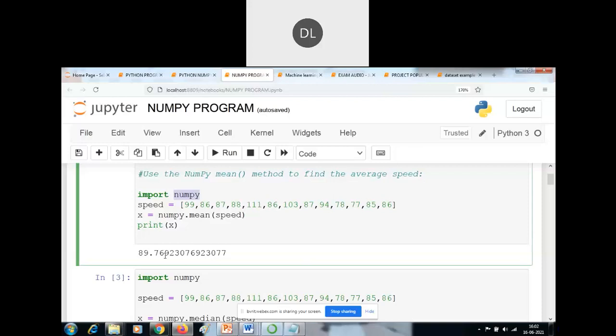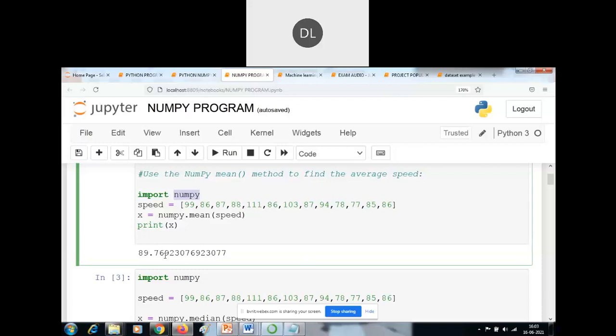Here the speed variable contains a large number of values, all separated by commas. How do we define an array in C and C++? We give the data type name and then the array name, and by using the subscript we give the size of the array. How do we initialize the array? In C, C++, and Java, we can initialize the array by using curly braces. But here I'm using a list.